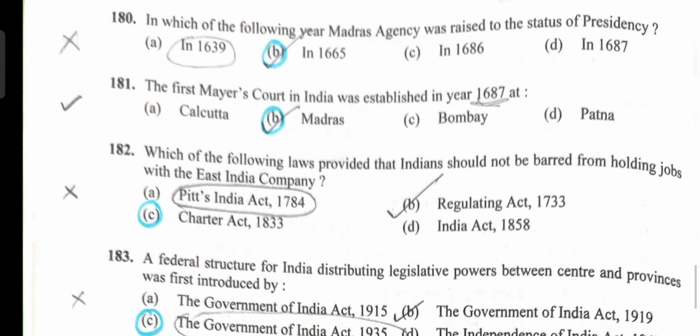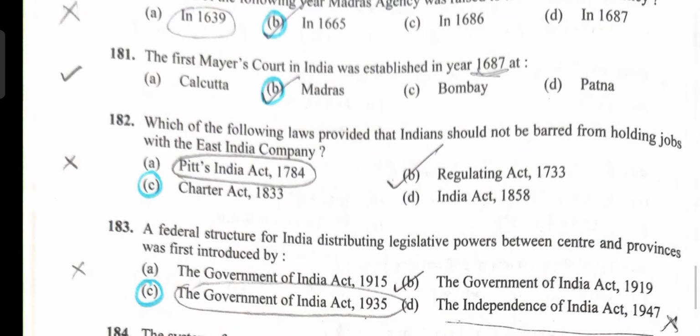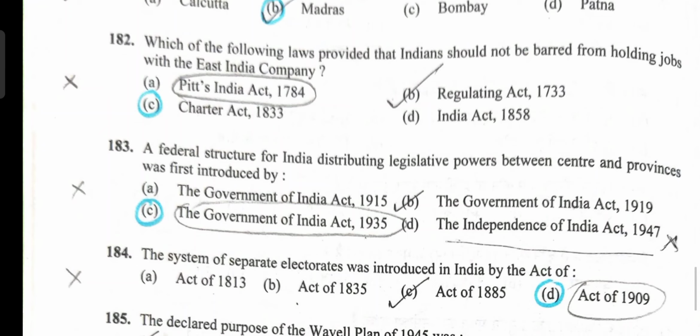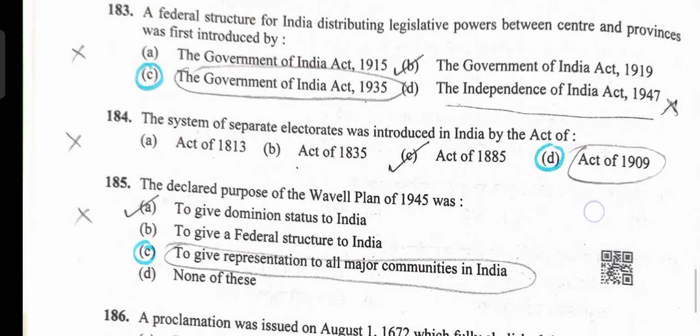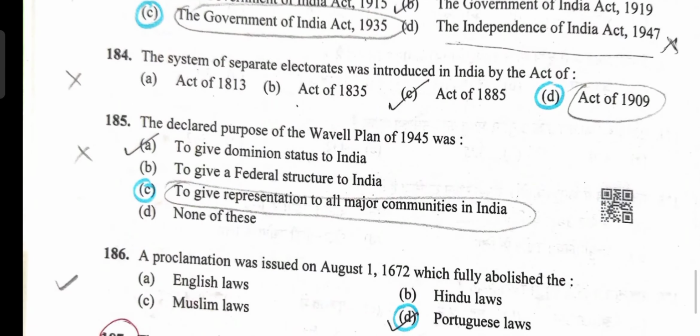Next question, which law provided that Indians should not be barred from holding jobs with the East India Company? So Charter of Act of 1833, option C is correct. Federal structure of India distributing legislative powers between center and provinces was introduced by Government of India Act 1935, option C is correct. System of separate electorates was established by the Act of 1999, option D is correct.